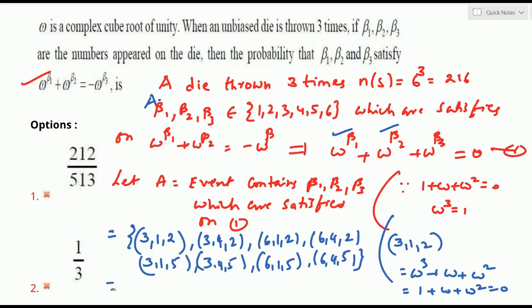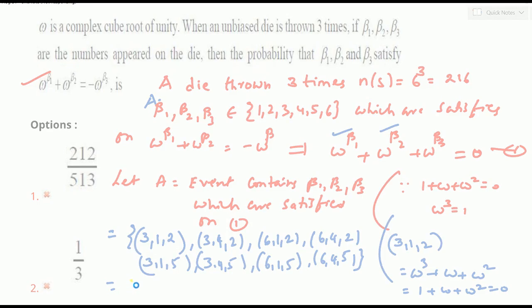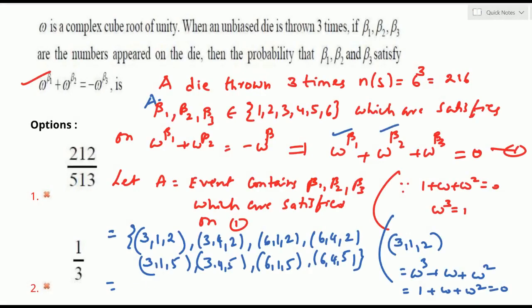Those are the supported events. Therefore 8 into 3 factorial. Each is arranged in 3 factorial ways, so 8 into 3 factorial. 3 factorial is 6, so 8 into 6 is 48. These are the supported events.